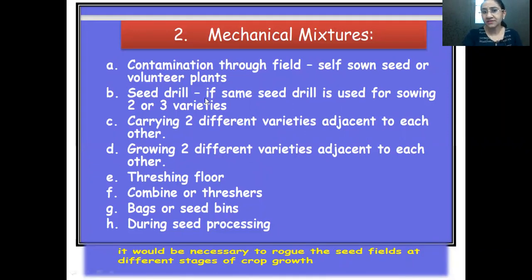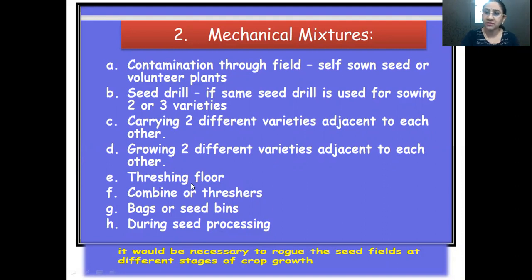Okay, then seed drill is a second example. If the same seed drill is used for sowing 2 to 3 varieties, then they are carried adjacent to each other. So if two different varieties are sown in two adjacent fields without maintaining the proper isolation distance, that also may lead to mechanical mixtures. Then growing two different varieties adjacent to each other, okay, that's the same point.